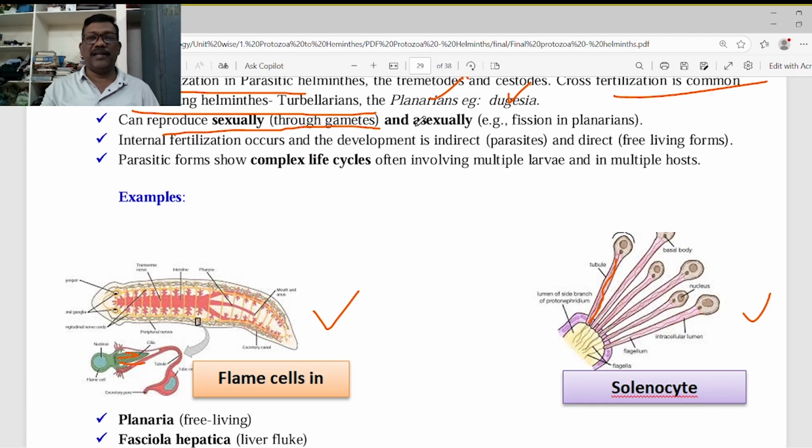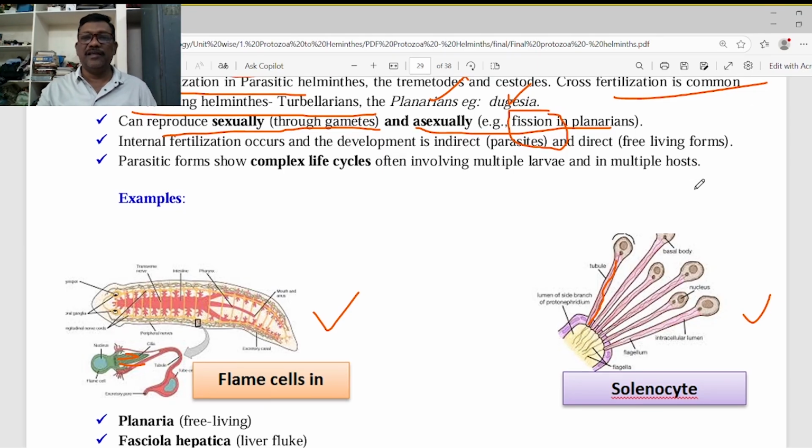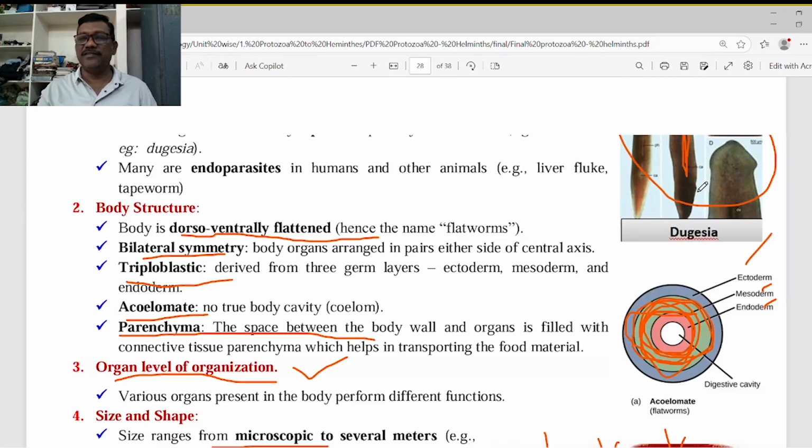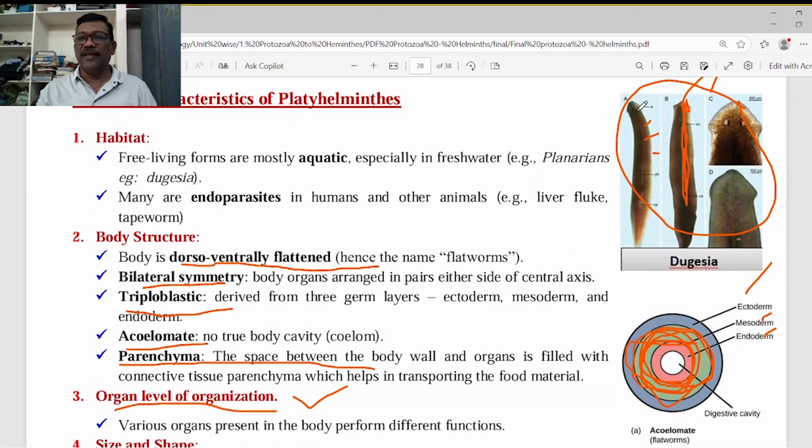Sexual reproduction and asexual reproduction are also taking place in some of the animals. For example, in planaria, the free-living animal, fission is the main asexual reproduction, that is actually called multiple fission. That is not binary fission. For example, you can see this is planaria or Dugesia. In these animals, if accidentally any piece of the body is fragmented, every piece can develop into one animal. That is called regeneration.